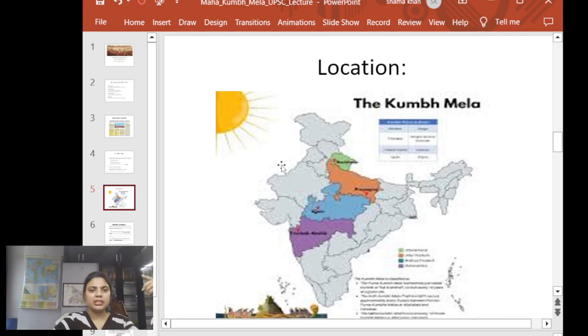If you are writing a mains answer, you can just make the figure or the picture of India, where you can showcase the four states where we are celebrating. Like you can show Haridwar in Uttarakhand, Prayagraj in UP, Ujjain in MP, and here again in Maharashtra. So this is how, in mains answer writing specifically, you can make this picture and just showcase the four locations.